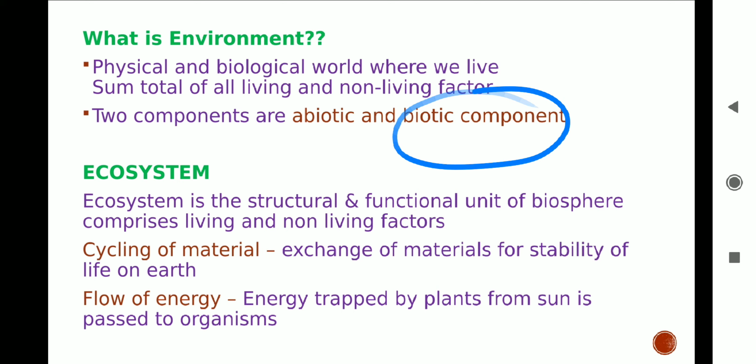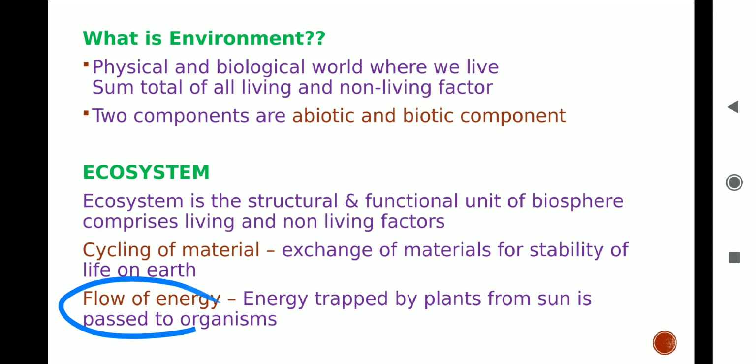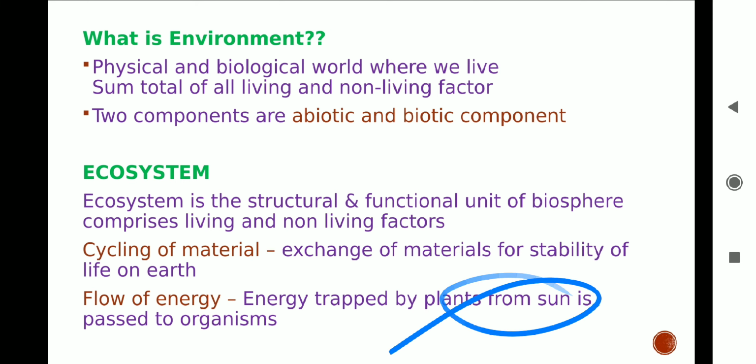Let's study the topic ecosystem. Ecosystem is the structural and functional unit of biosphere. It also includes biotic and abiotic factors. The two basic processes involved in ecosystem are cycling of material and flow of energy. Cycling of material is a cycle where exchange of material between biotic and abiotic components takes place, while the flow of energy includes the energy transfer from sun to other organisms.